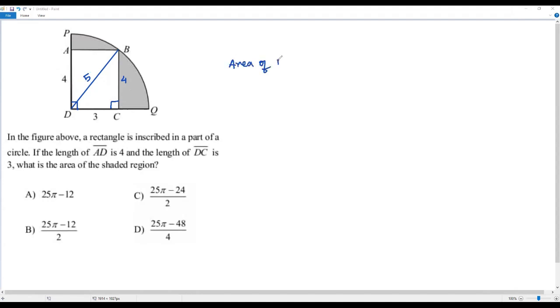Area of the shaded region. Let me write it. Area of the shaded region is equal to 1/4 of the area of the circle. We know that the formula to get the area of the circle is pi r squared. And from this 1/4 of the area of the circle, we have to subtract the area of this rectangle. That is, area of the rectangle is given by length times width. Okay, 1/4 times pi times